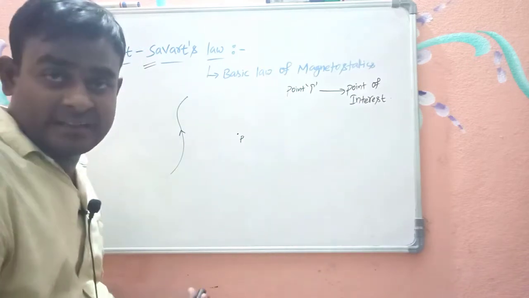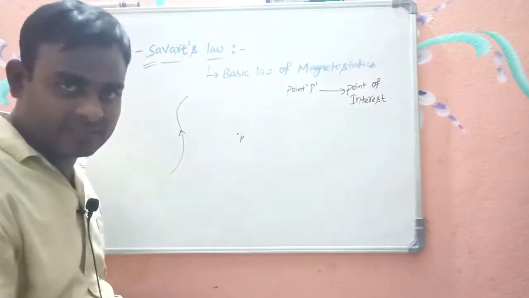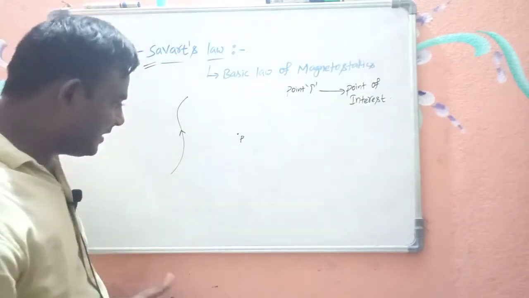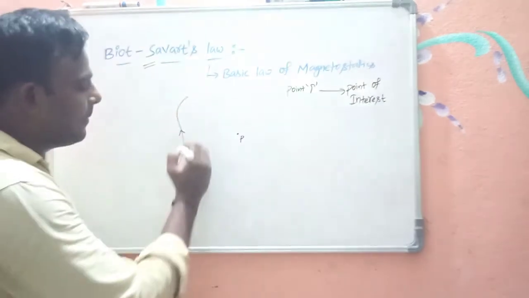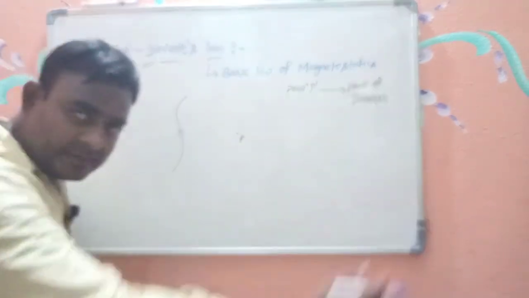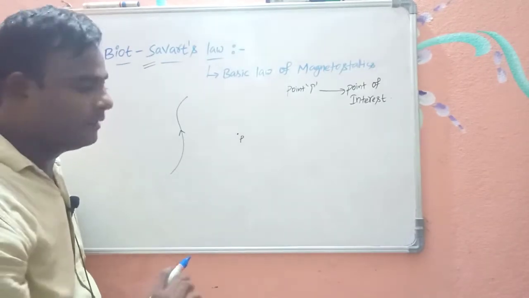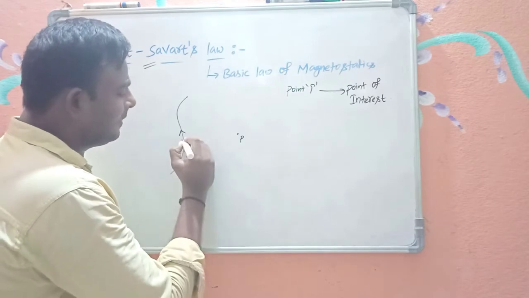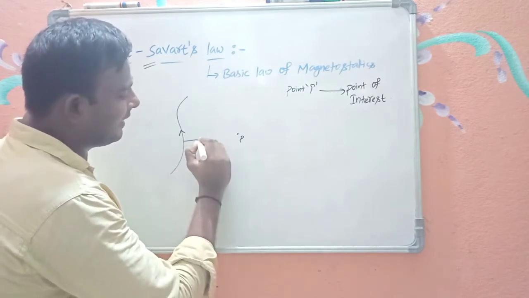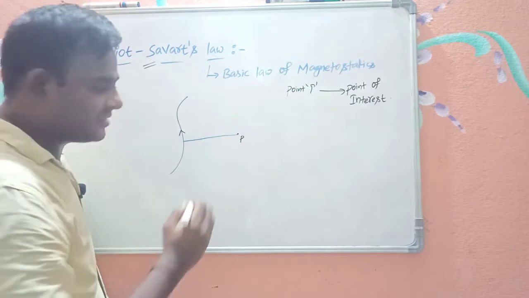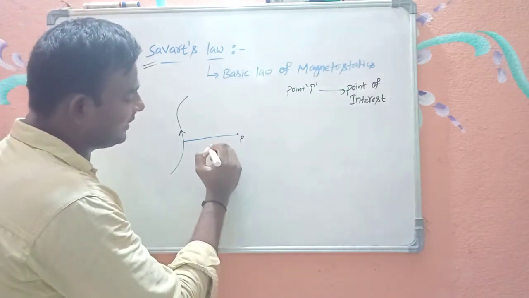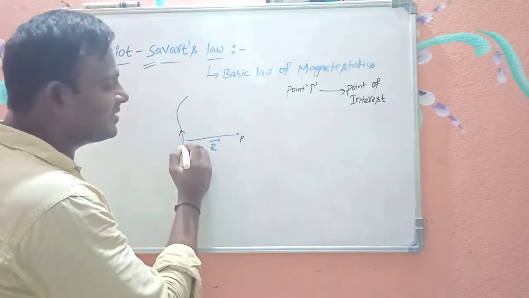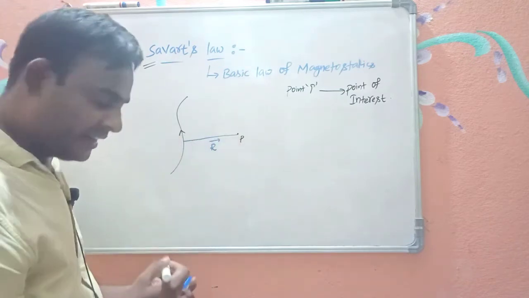You know that current always flows through a closed path. Only when there is a closed path will there be a current. So here I am considering only a portion of the conductor out of the entire current carrying loop. Let us assume the distance vector from this current carrying conductor to the point of interest as r bar.